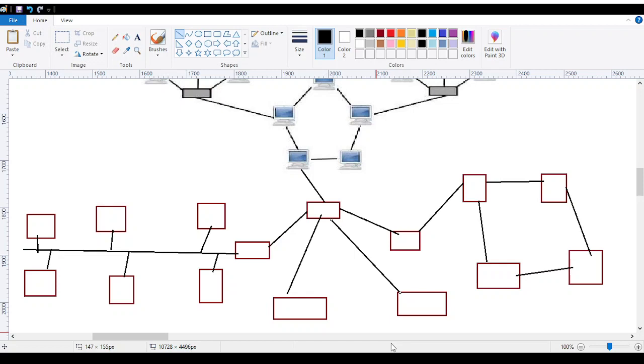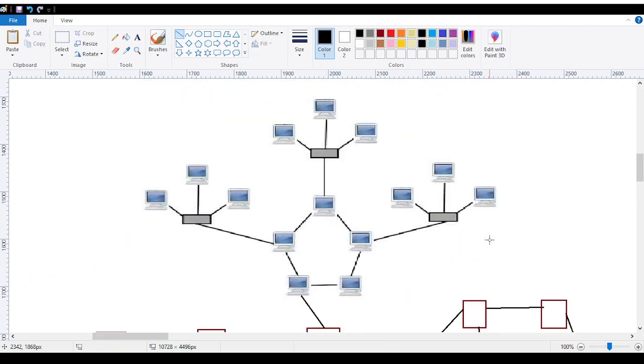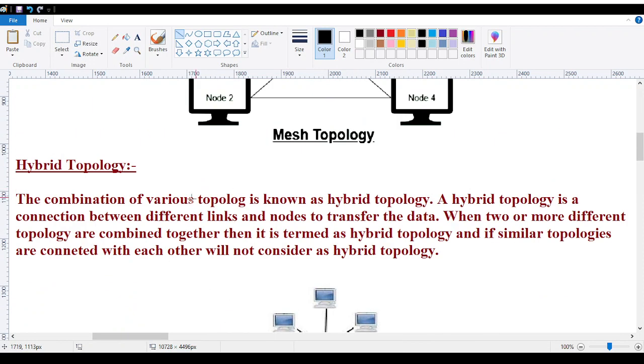The hybrid explains everything. If you belong to the cloud, if you go with development, if you go with the networking segment, everywhere you will find a hybrid. What is the meaning of hybrid? When we combine two different sets of things together, that is what we are doing over here as well. That is what the hybrid topology is.